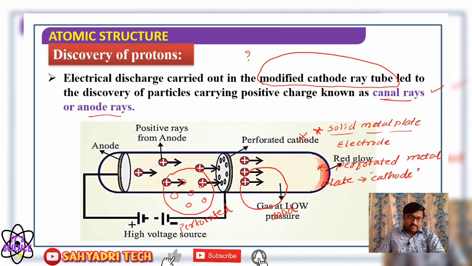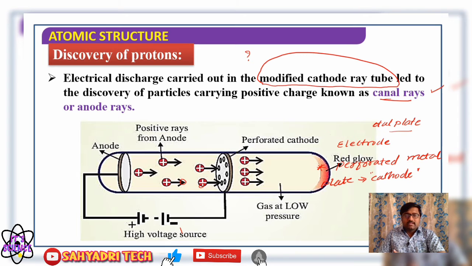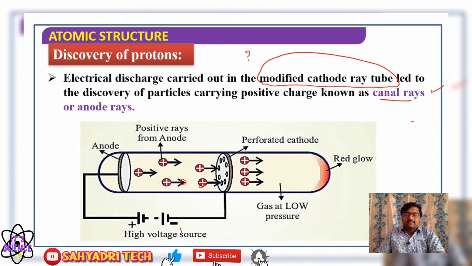Now look at the diagram. Whatever we considered in the discovery of the electron and cathode rays, the same setup applies. Again there is a long cylindrical glass tube containing side arms, and two electrodes, anode and cathode. Earlier we used solid metal plates as anode and cathode, but now we are using a perforated cathode.